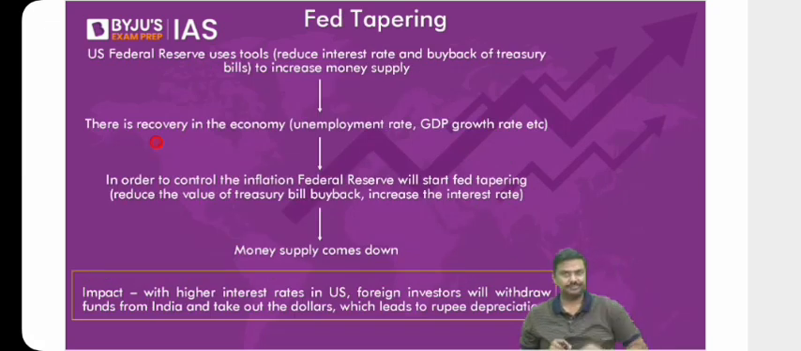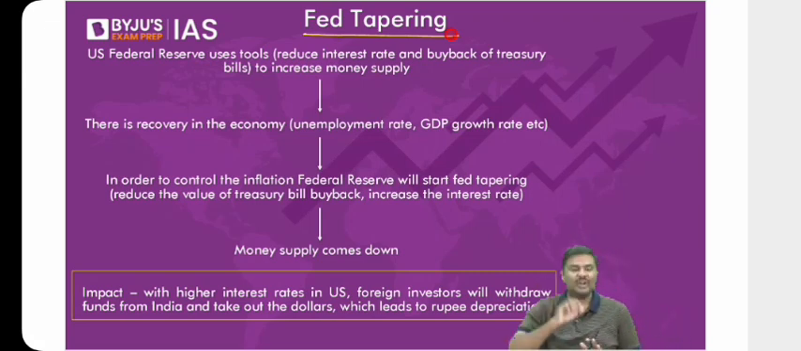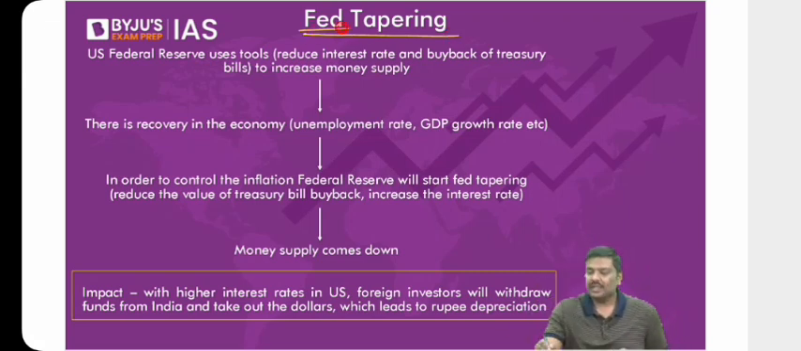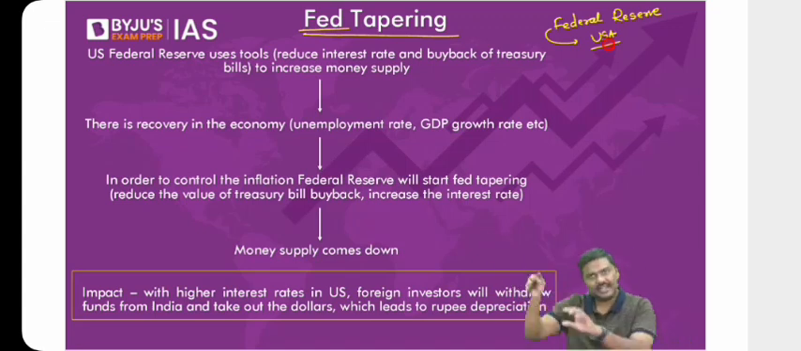Follow this carefully. There is a process called federal tapering. Point number one. Whenever you come across "federal" like this, it refers to the Federal Reserve. What is the Federal Reserve? It is the central bank of the USA. Just like we have RBI in India, there is a central bank in the USA, that is the Federal Reserve.